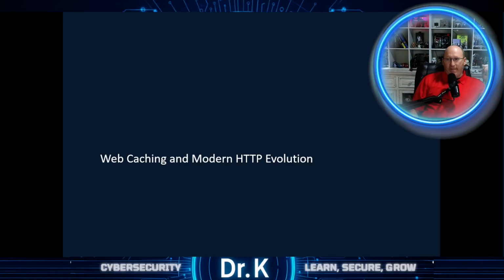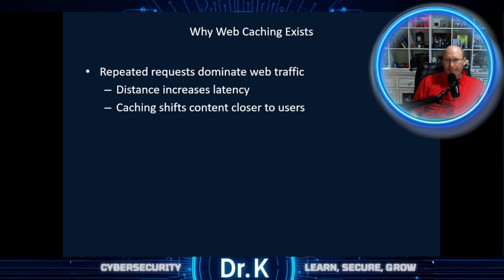Now we're going to examine how the web scales through caching and protocol evolution. Rather than focusing on implementation details, we're going to explore why caches exist, why they reduce delay and load, and how HTTP evolved to address performance limits revealed by those real-world usages. A large portion of the web traffic consists of repeated requests for the same resources.